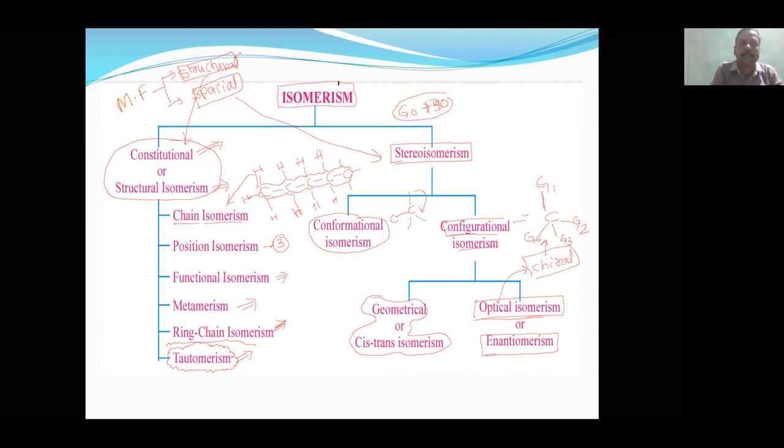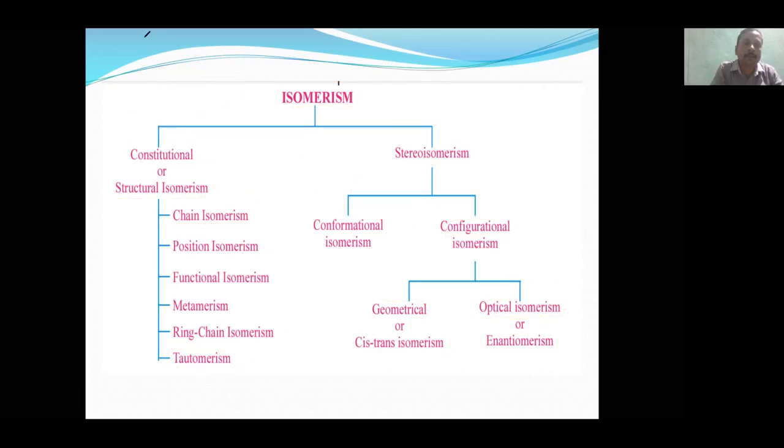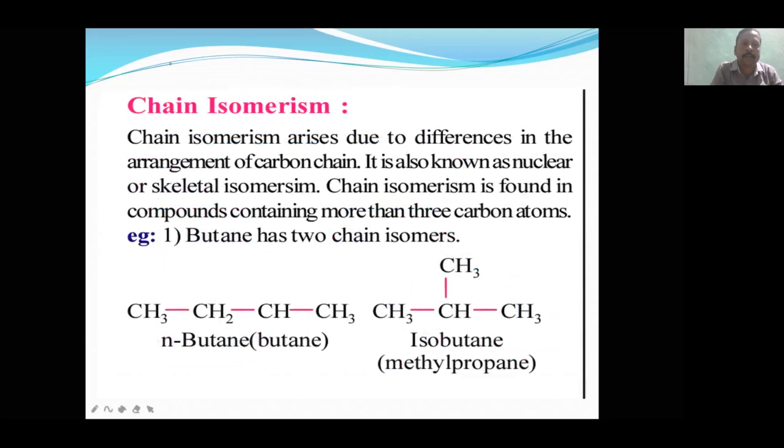Now let's go into detail, one by one, with lively examples. First, as I told you, we will discuss each thing in detail. Chain isomerism arises due to differences in the arrangement of the carbon chain.